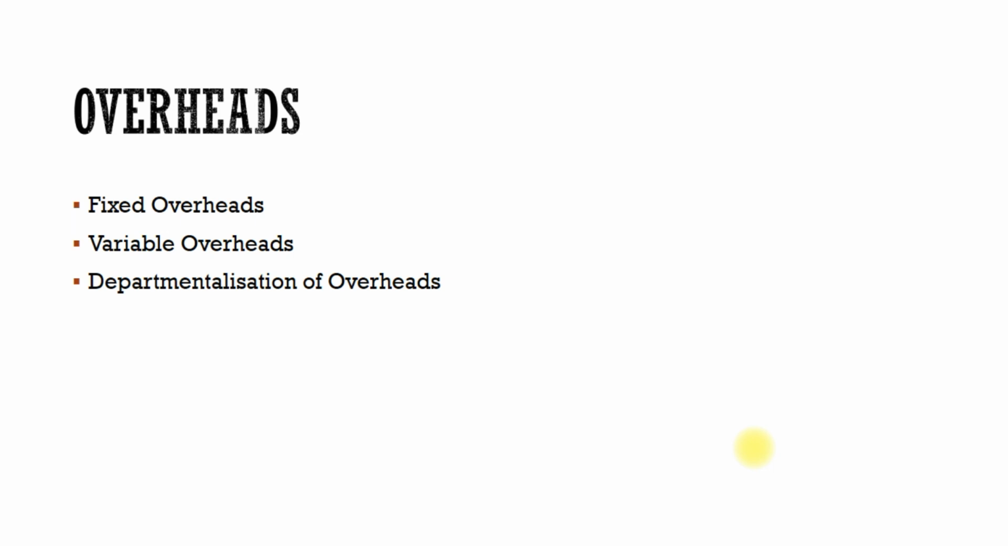Now we'll take a look at what are the classifications which exist for overheads. Overheads are classified on the basis of business functions because they may be incurred in the performance of a business function. The main functional groups in business over which overheads are classified are production overhead, selling overhead, administration overhead, and distribution overhead.